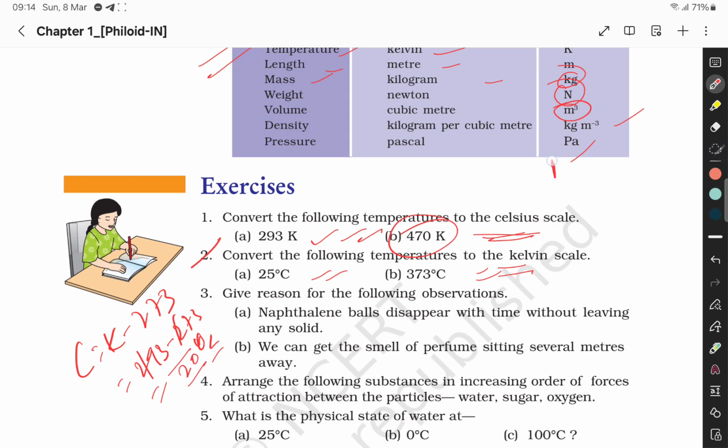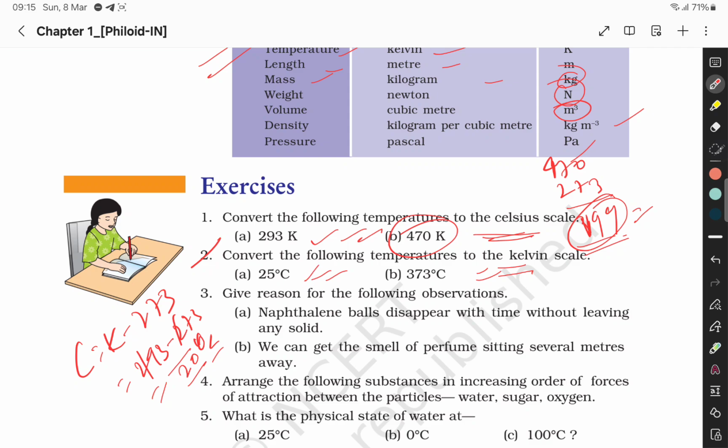Again here we will convert 470 minus 273, so 197. So this is the answer.